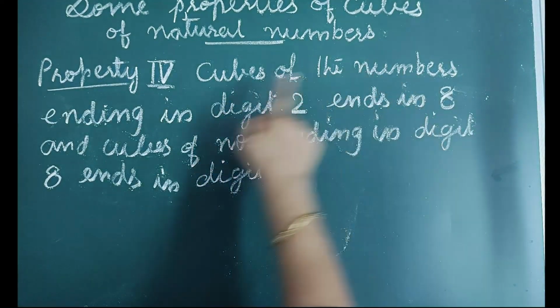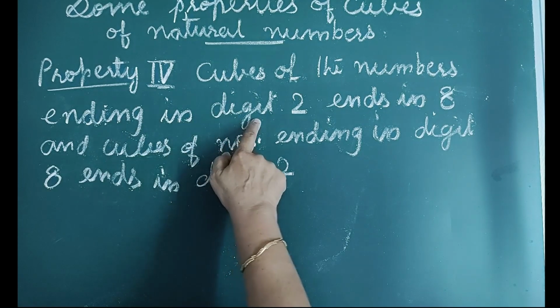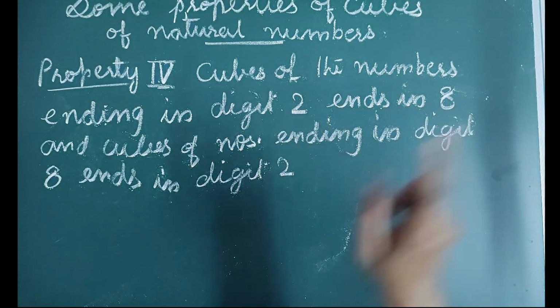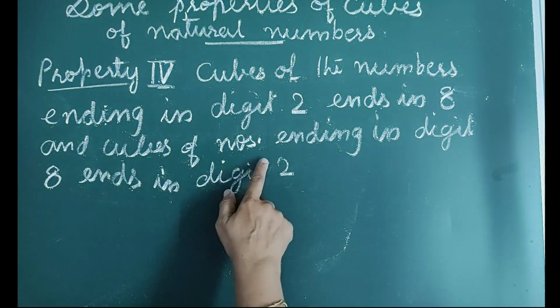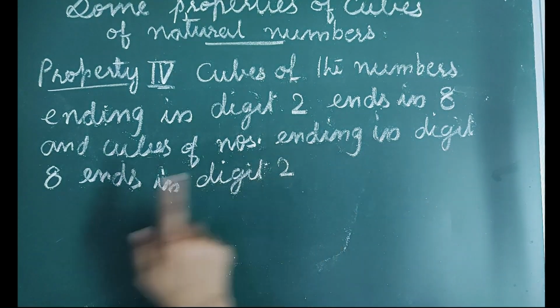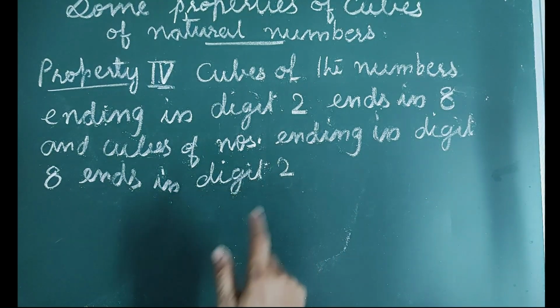Cubes of the numbers ending in digit 2 end in 8 and cubes of numbers ending in digit 8 end in digit 2.